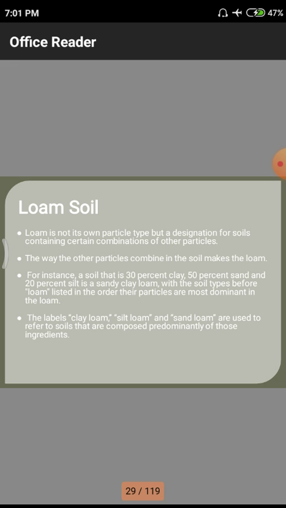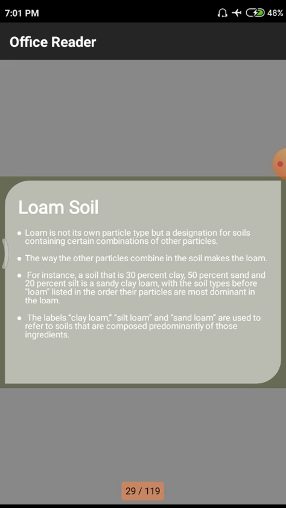Next, the third point is, for instance, a soil that is 30% clay, 50% sand, and 20% silt. We discussed previously that we need two or more different materials for the formation of the soil. Here the soil totals 100%, and in that 100% they are mixing 30% clay, 50% sand, and another 20% silt.